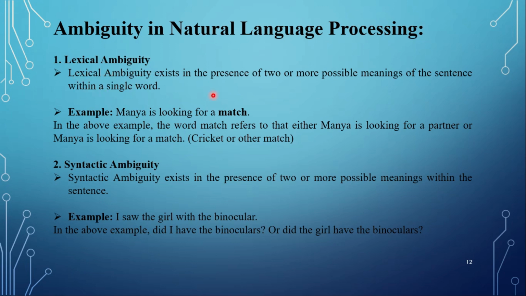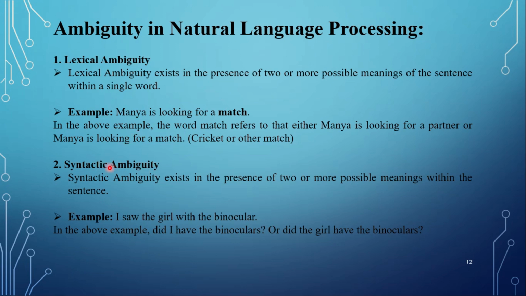This ambiguity occurs when a single word gives two or more possible meanings. For example, take the sentence, Manya is looking for a match. Here the word match means that either Manya is looking for a partner or she is looking for a cricket match or any other match.